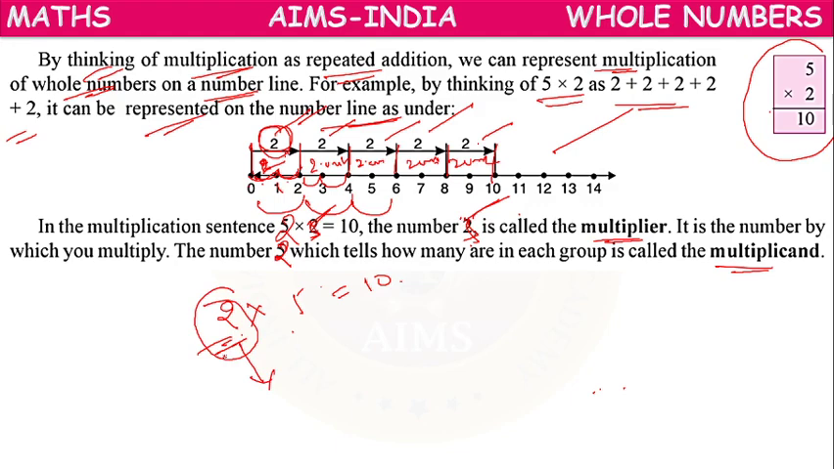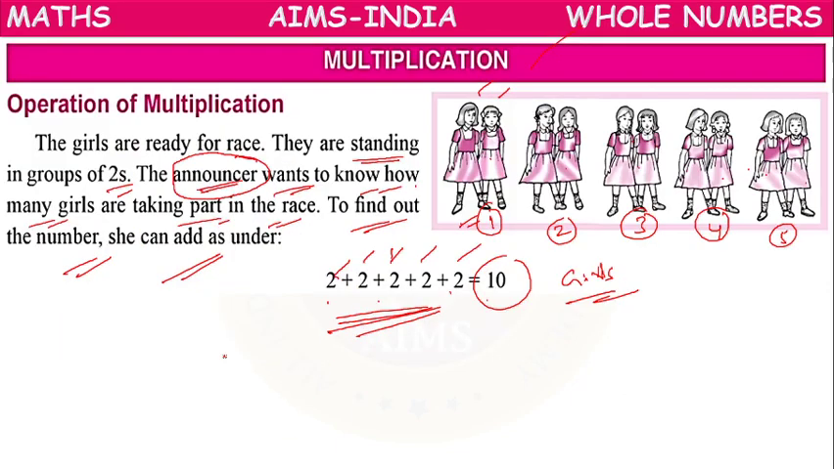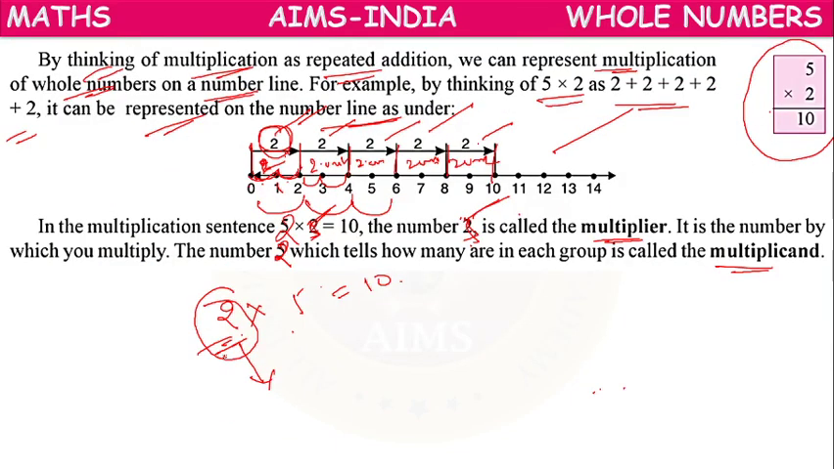number of girls in the group. So that number of girls in the group is called multiplicand. Whereas 5 means the number by which we are multiplying the girls in the groups. So that is called multiplier. So here 5 is called multiplier, means with which number we are multiplying.